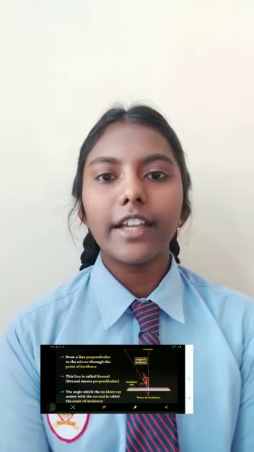Terms related to refraction of light. Incident ray: the ray of light falling on the surface separating the two media is known as the incident ray. Refracted ray: the ray of light traveling in the other medium in the changed direction is known as the refracted ray. Normal: the perpendicular drawn on the surface separating the two media at the point where the incident ray strikes it.